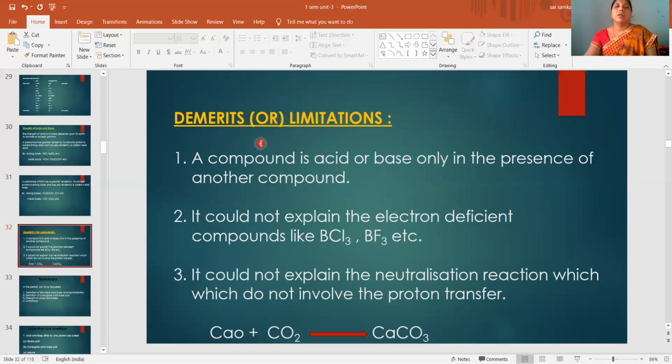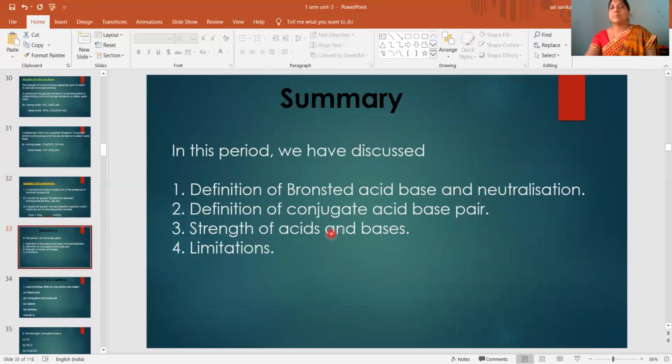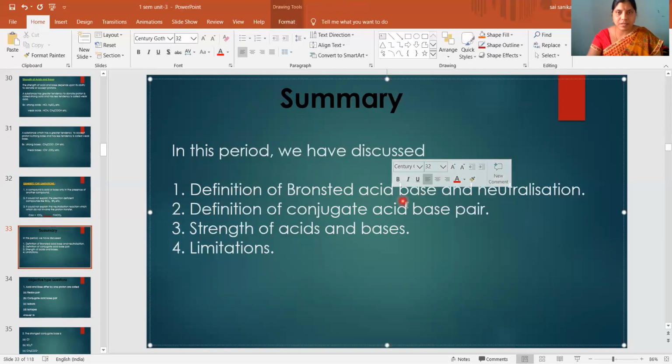Okay, this is about Bronsted-Lowry theory of acids and bases, and this theory is also called the proton theory because it is based on protons. Come to the summary. In this period, we discussed Bronsted-Lowry theory. Under that, we discussed the definition of Bronsted acid, base, and neutralization.